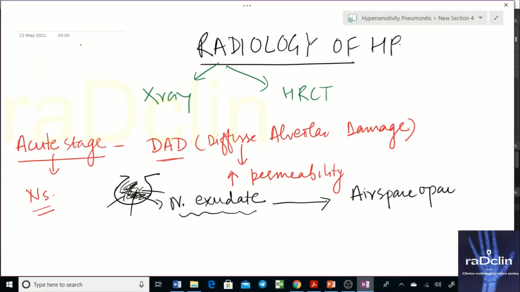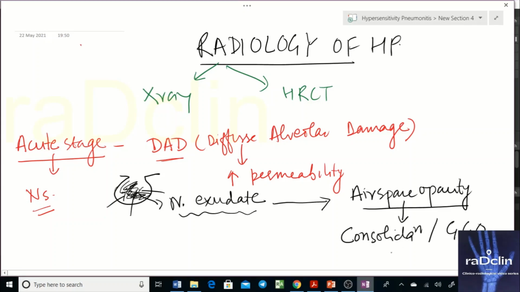It will be an airspace opacity. Characteristically, an airspace opacity could be consolidation or a GGO. There are only these two airspace opacities, but what we see here is consolidation. The characteristic definition of consolidation is an ill-defined, fluffy opacity.